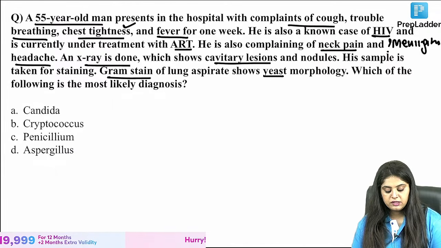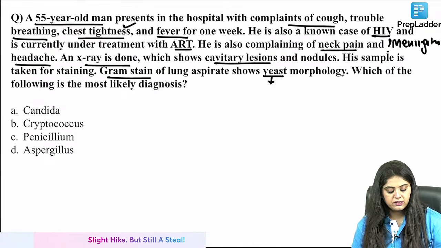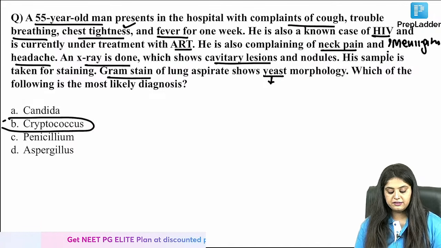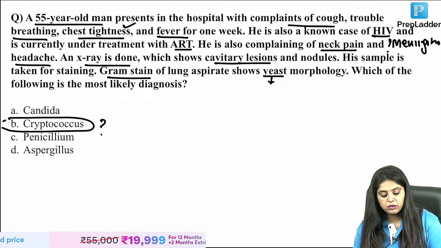Gram staining shows yeast morphology. Yeast means true yeast, only one comes always, and that is very good. That is cryptococcal meningitis. Perfect. All of you are marking cryptococcal meningitis. Perfect, guys. Now, what are the questions on cryptococcal meningitis? Which cryptococcus are you talking about?